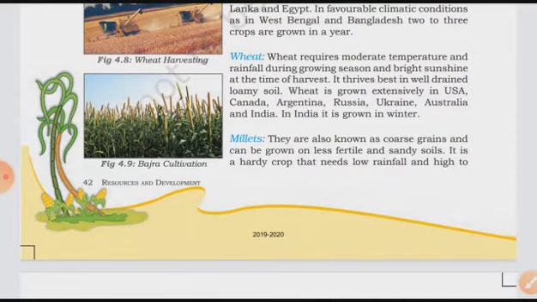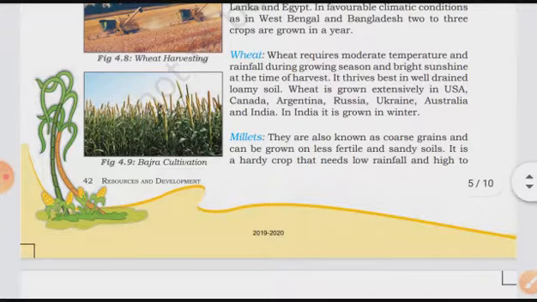Wheat is mainly grown in our fields during the winter season. It requires moderate, normal temperature and rainfall mainly while we are sowing the seeds in the fields, and bright sunshine when it is going to ripen.